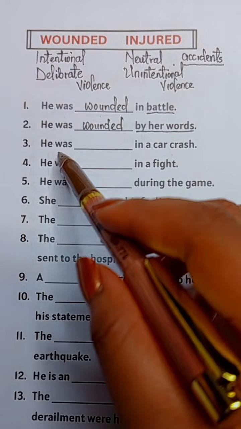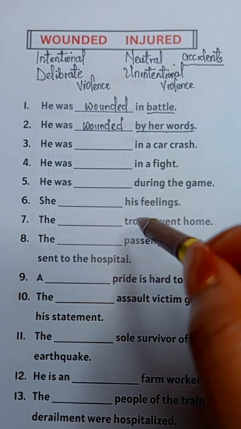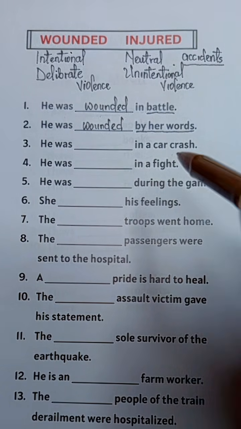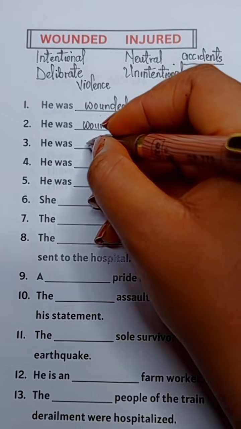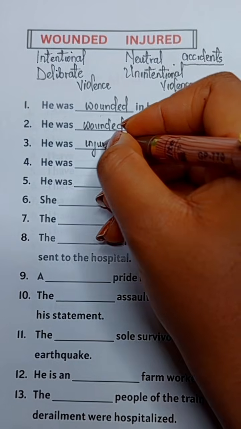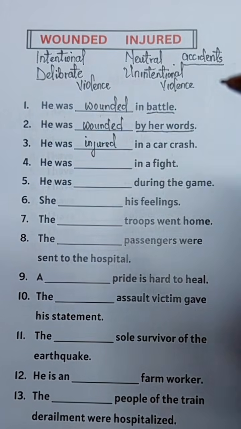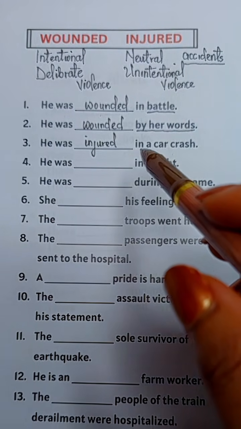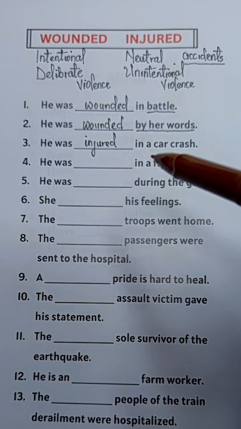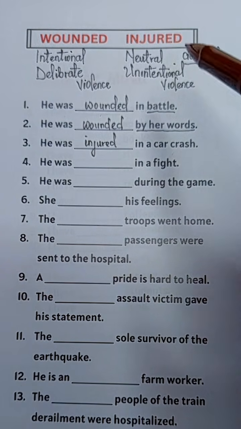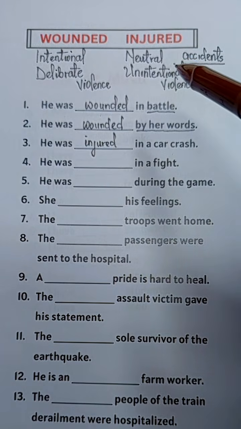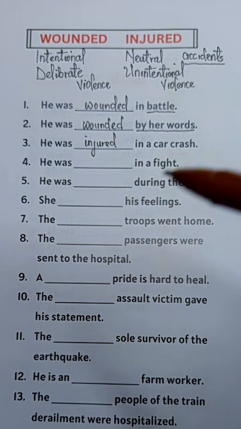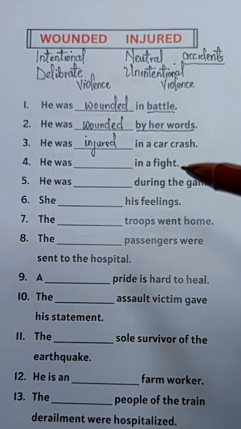Number three, he was blank in a car crash. Now we have an accident. A car crash is an accident, so we use injured. He was injured in a car accident. Even if this car accident was a mistake caused by someone, it's still neutral or not intended or deliberate. So we always use injured when we are talking about any form of accidents.